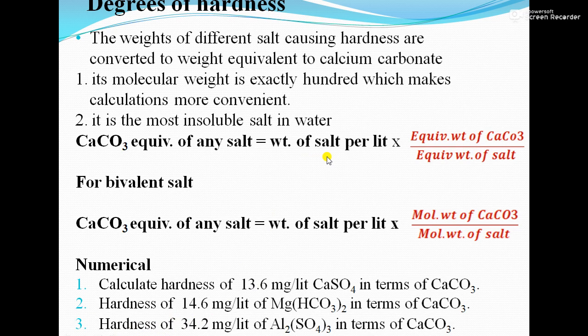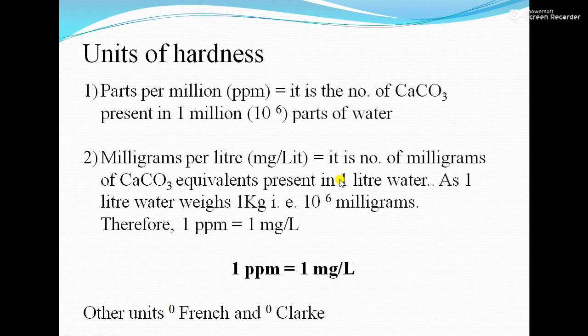So if the valencies of the salt given and calcium carbonate are the same, you can use either of the formulas. But if the valency of the salt given and calcium carbonate is different, you have to use only the first formula. Okay, so you can see here. Next is units of hardness.